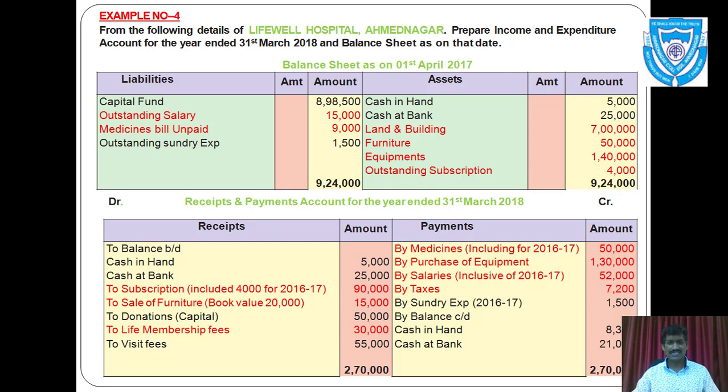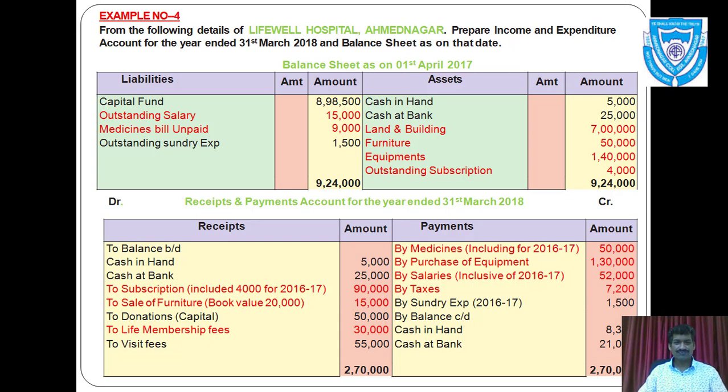So while solving this example, you can see in the payments whether any asset is added, that means there is capital expenditure or not, or also whether any previous year's expenditure or liability is paid during this current year.